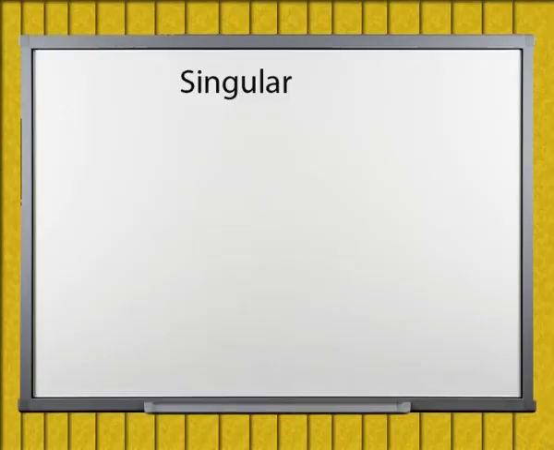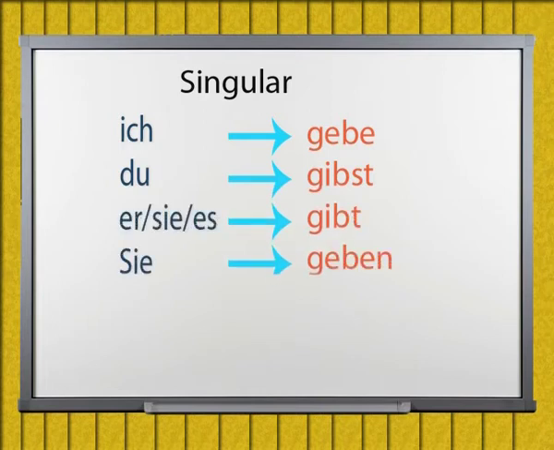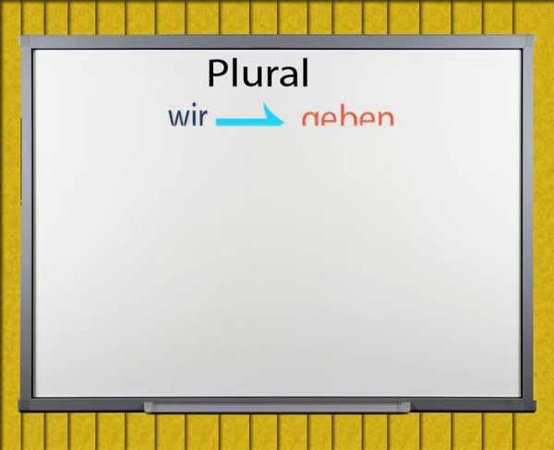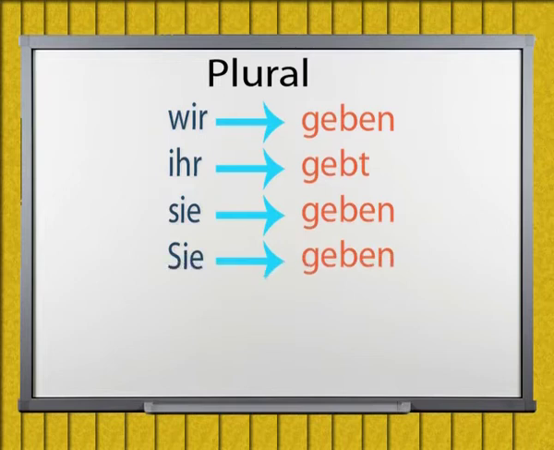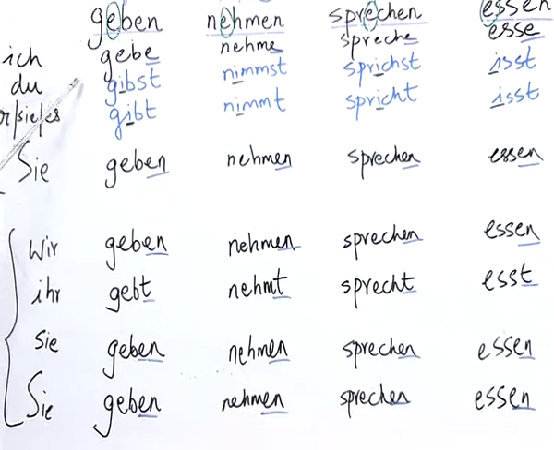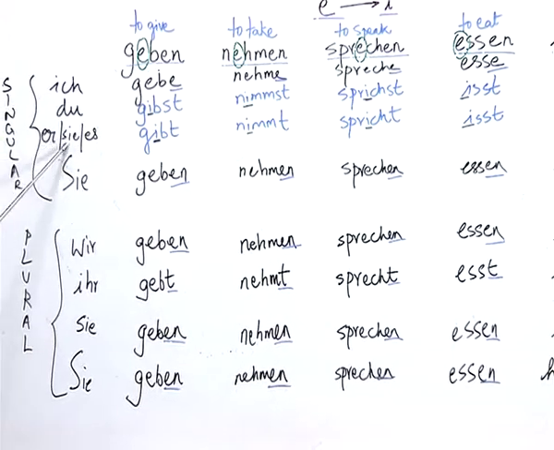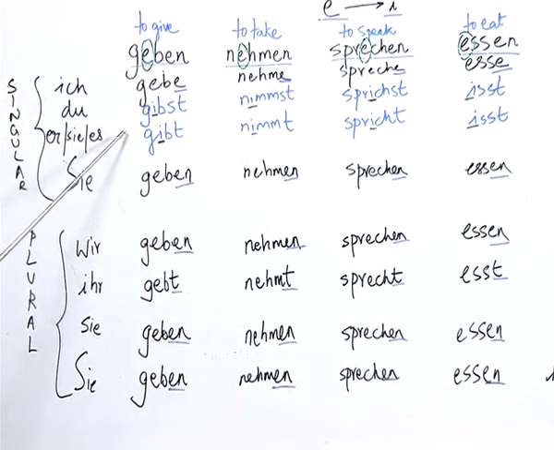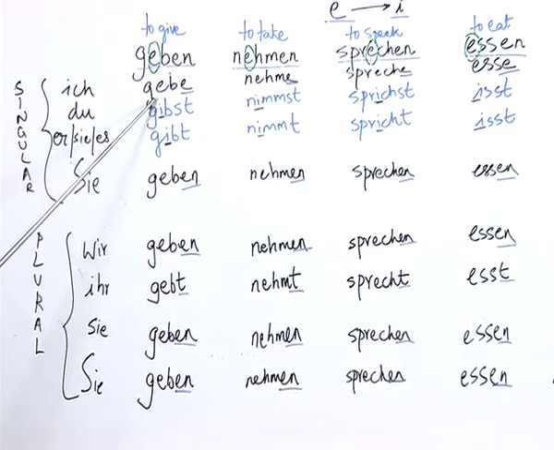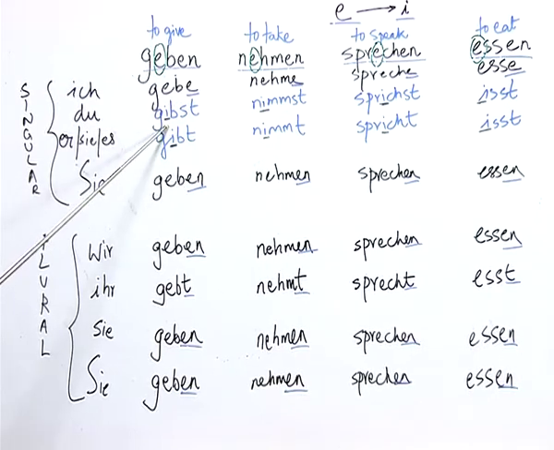So, we have ich gebe, du gibst, sie, es gibt, sie geben, wir geben, ihr gebt, sie geben. However, as you can see, for the pronouns du, which is the second person singular, and for the pronouns sie, es, which are third person singular, the letter E between G and B is replaced by the letter I.